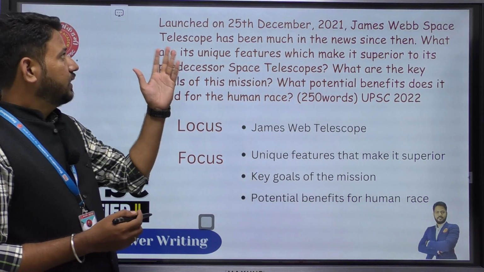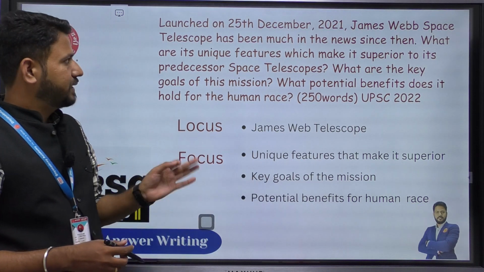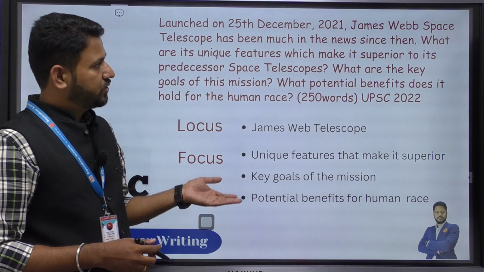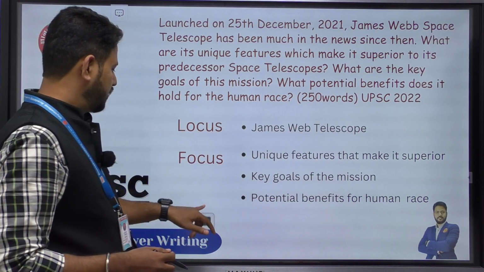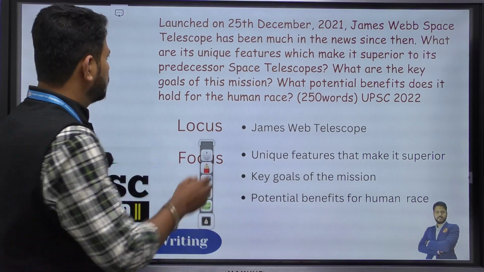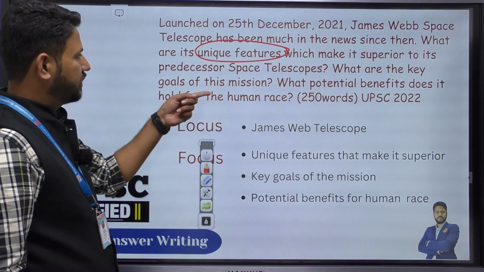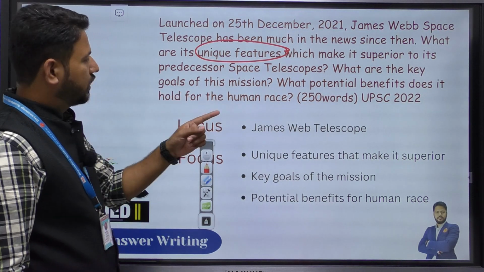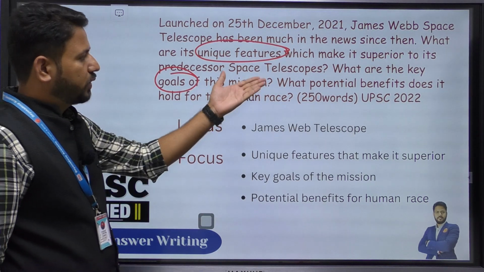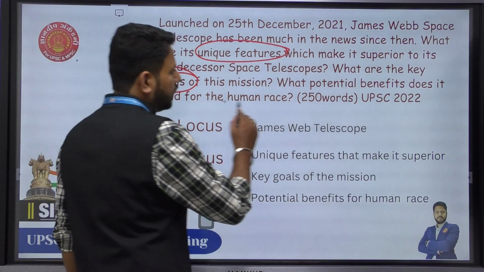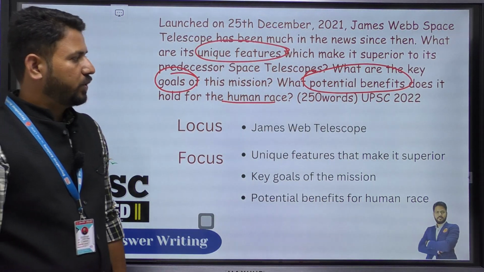The question reads that launched on 5th December 2021, James Webb Space Telescope has been much in news since then. What are its unique features? Now this is where your question actually starts. So what are its unique features which make it superior to its predecessor space telescopes? Then what are the key goals? Now this is another important part of the mission, and what potential benefit does it hold for human race? So potential benefits is another important point for us from the question.